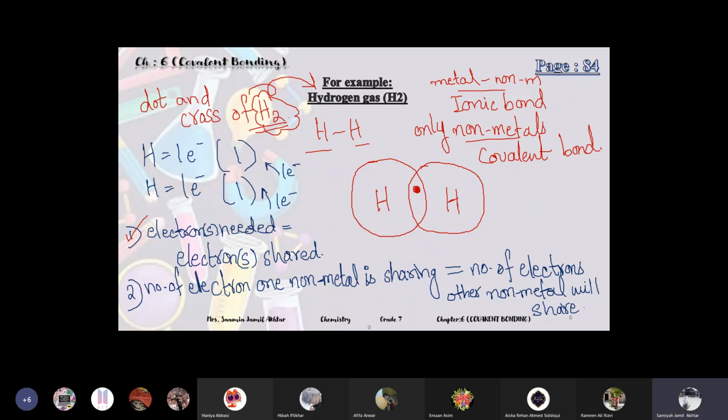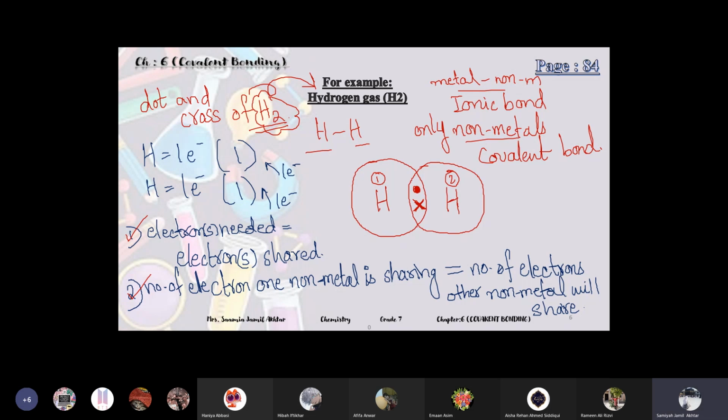Now point number two is the number of electrons one non-metal is sharing is equal to the number of electrons the other non-metal will share. So if this first hydrogen is sharing one electron, the second hydrogen will also share its one electron.